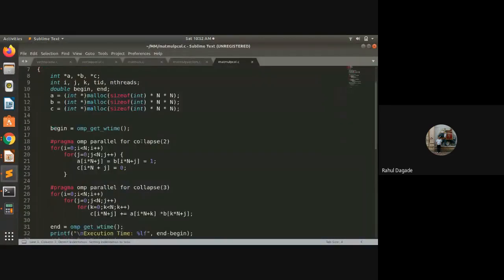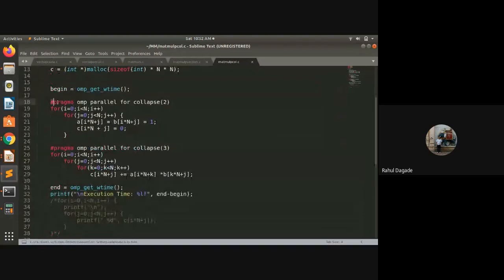You can do it using collapse, in which hash pragma OMP parallel for. So we are parallelizing this for loop and we are using collapse 2. That means we are saying to parallelize these 2 for loops. If we don't have collapse, then it will only parallelize the first for loop, that is this loop. With collapse 2, it will parallelize 2 for loops.